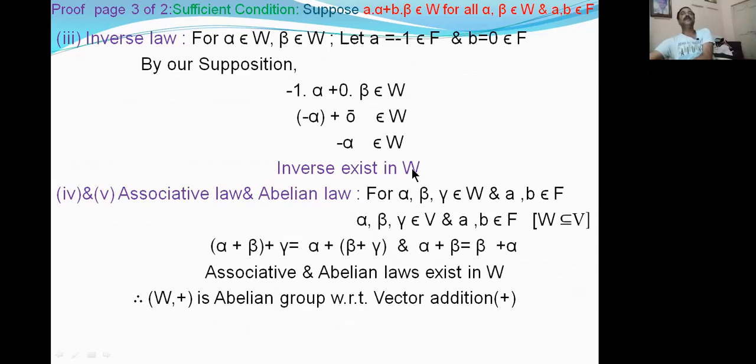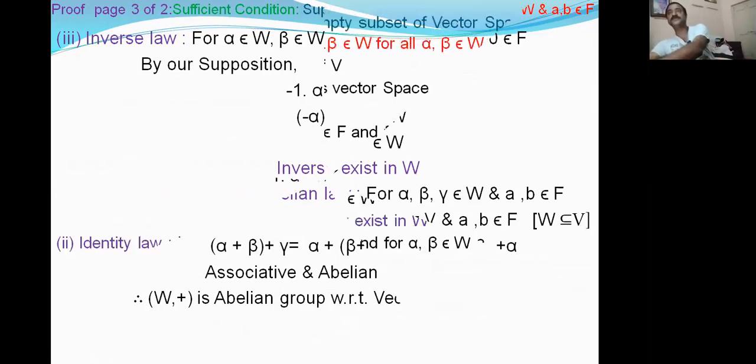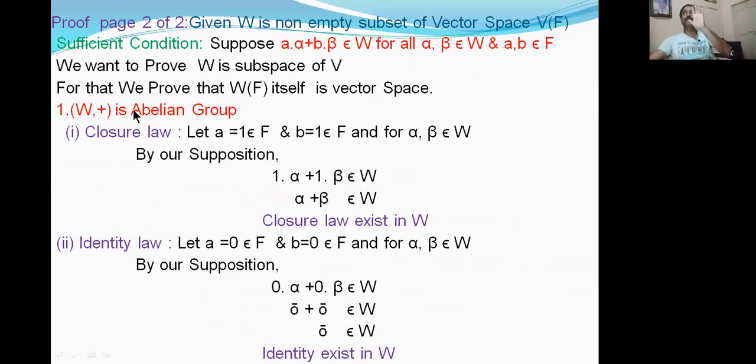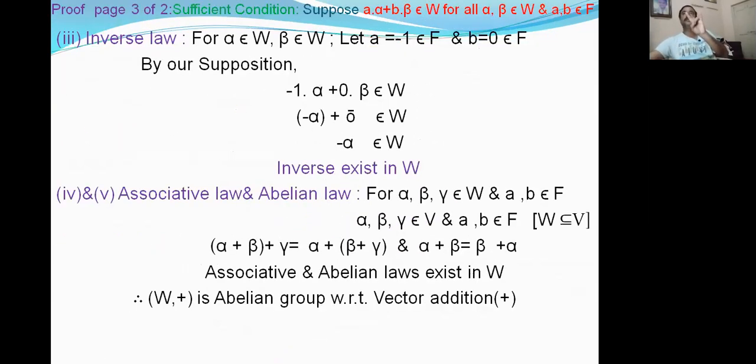Now we have to prove (W, +) is an abelian group. For that we have to prove 5 laws: closure, associative, identity, inverse, and abelian. We have proven closure, identity, the third one, and the fourth one, inverse. The second one and the fifth one are not proven. These two I am proving at a single time: the associative and abelian laws.